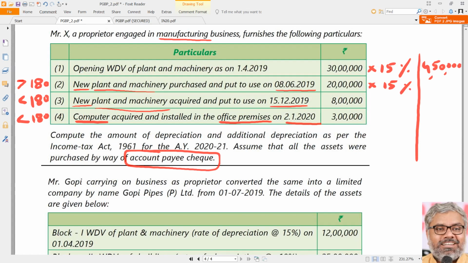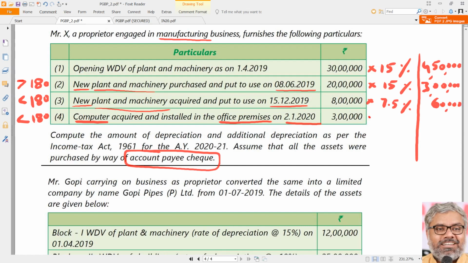How much is that? Again, 15%. So 20 lakhs into 15% means how much? 3 lakhs. So that is also another eligibility of depreciation under section 32, 3 lakhs. Okay. Then what about this other plant and machinery put to use for less than 180 days? That will be eligible for only half of that. That means instead of 15%, it will be eligible for only 7.5%. So 8 lakhs into 7.5%. That comes to 60,000.